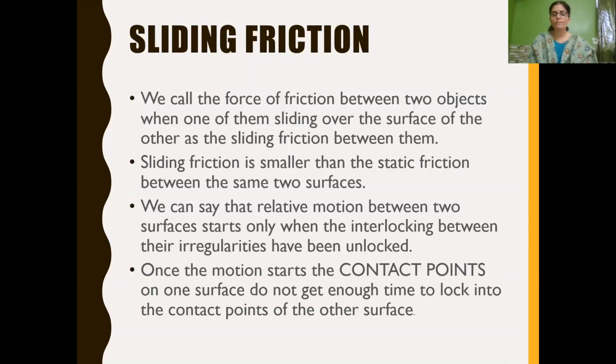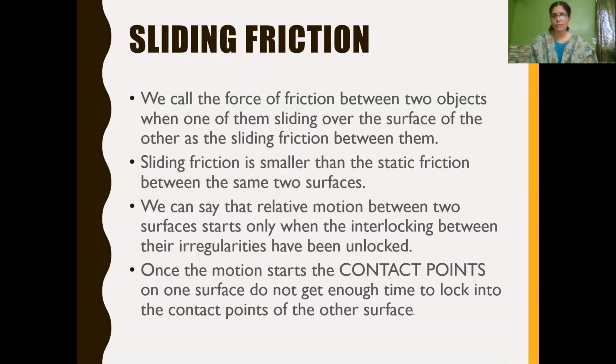Because as we know, frictional force appears due to the interlocking between the irregularities of two surfaces, and if it is unlocked, if it is removed, then the object will be in motion. So this is what we call sliding friction.